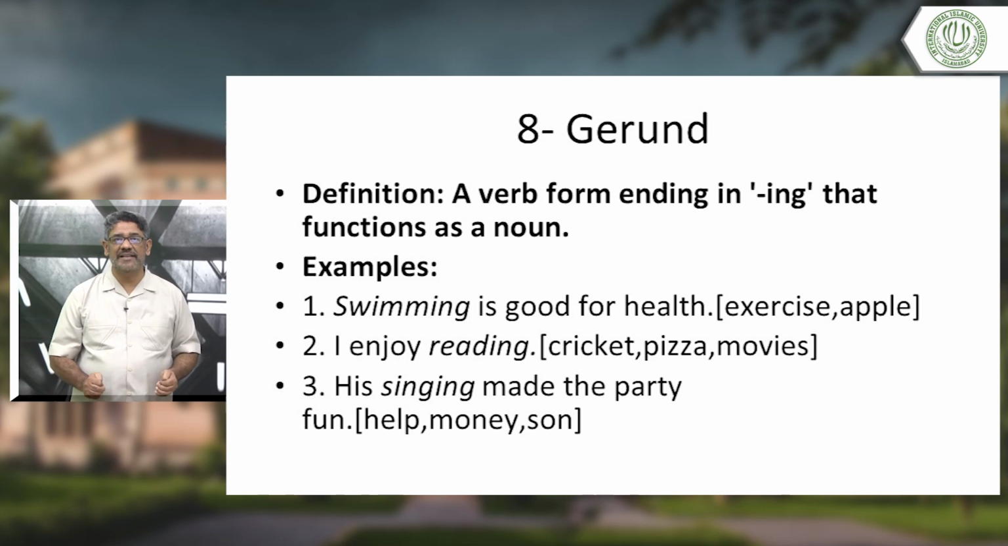"Swimming is good for health." Replace swimming with exercise and apple. "Exercise is good for health." You see, we put a noun there. "An apple is good for health." "Apples are good for health." You put a noun there, you see. So this shows this is tricky. This ing form is showing a noun. We have to be careful about that.